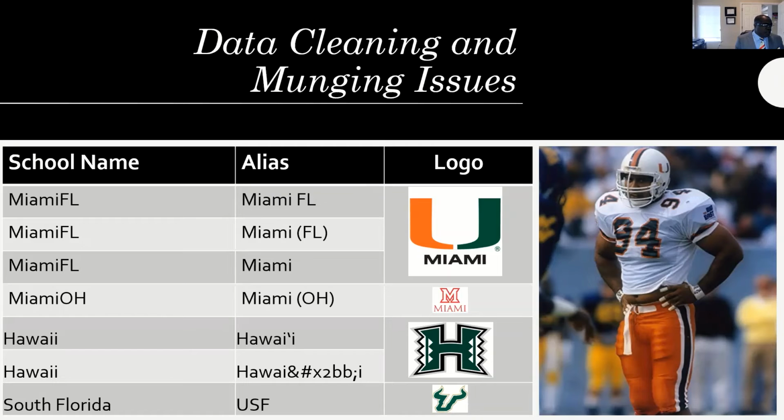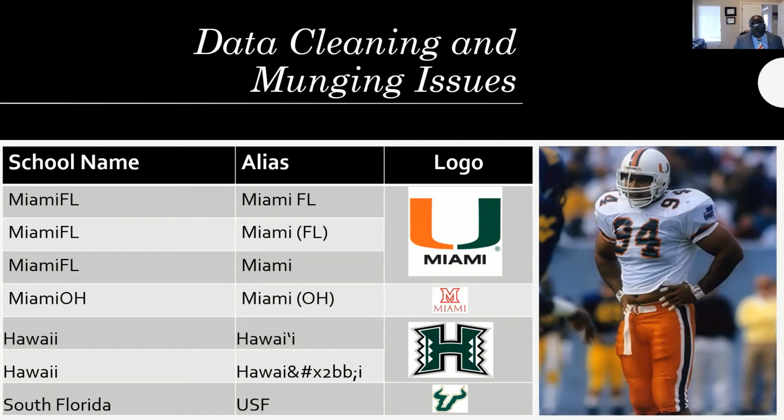As you can see, Miami, Florida. There are two Miami, Floridas. Sometimes it'll be showing you Miami space Florida or Miami, Florida with parentheses. This, by the way, is Dwayne "The Rock" Johnson, just if you don't know. Or Miami, Ohio, a totally separate school in the MAC in Ohio.